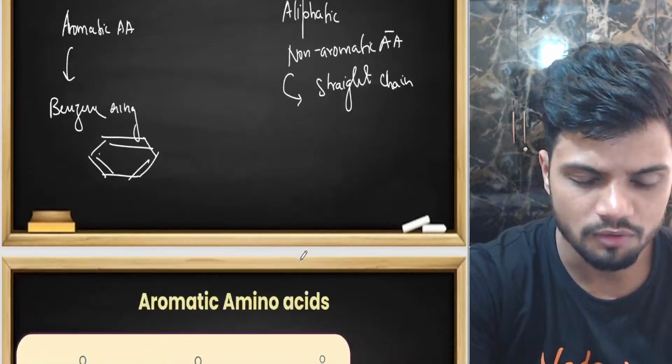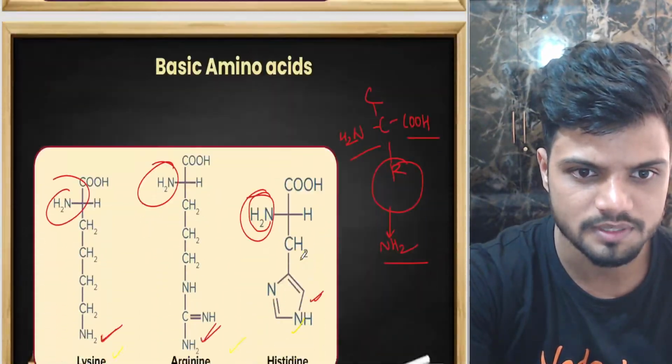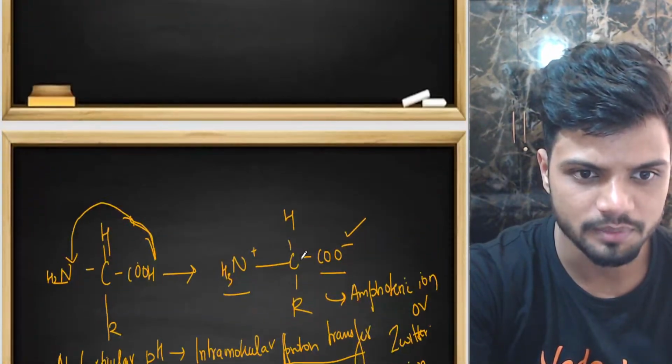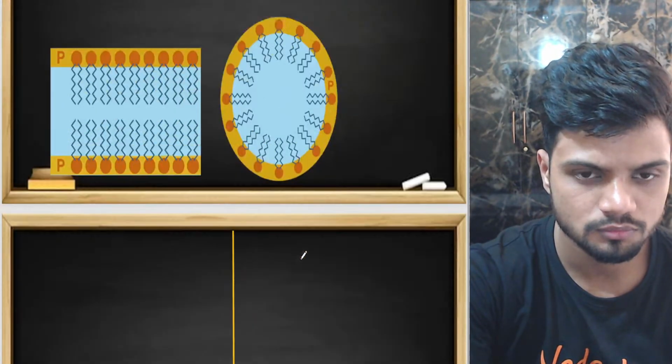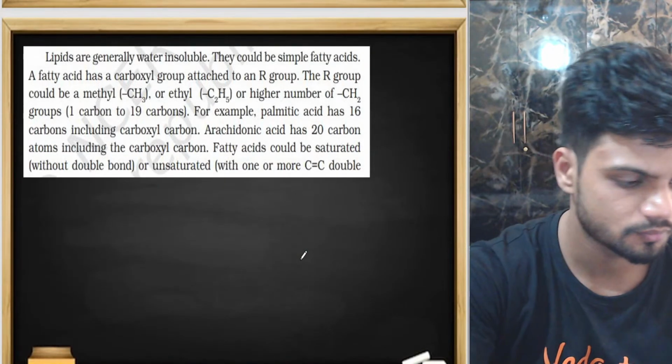Now we will do something called lipids. Understand lipids. What exactly is a lipid, friends?